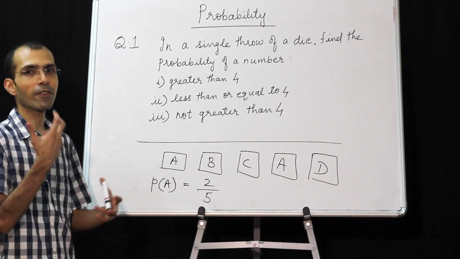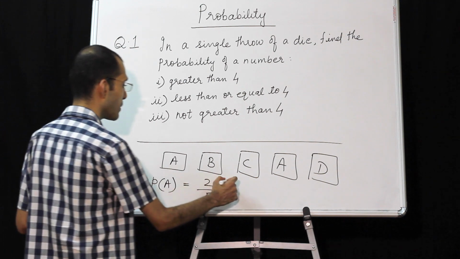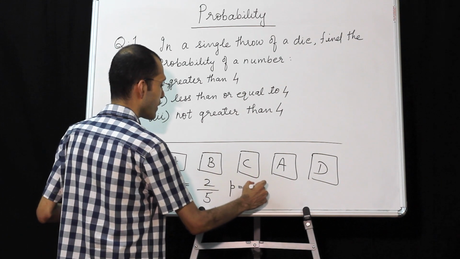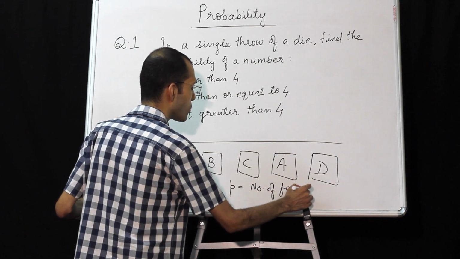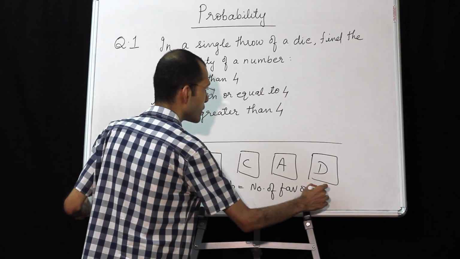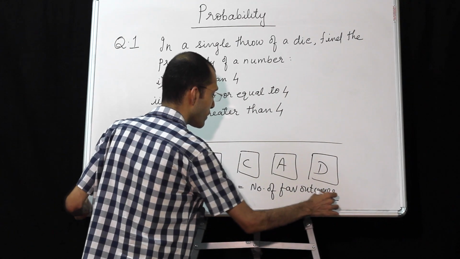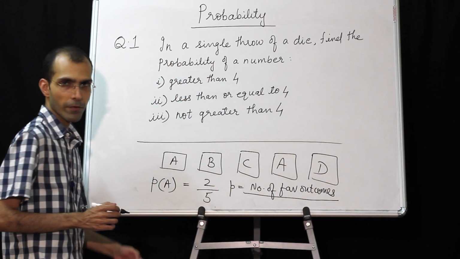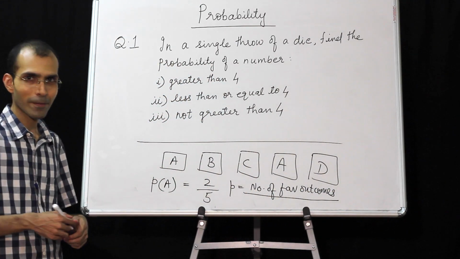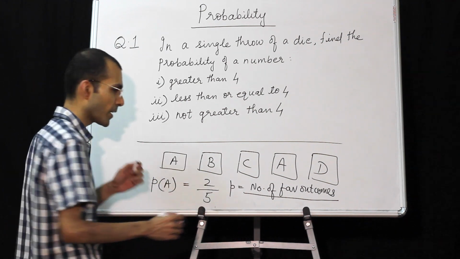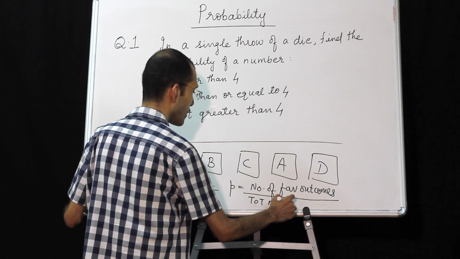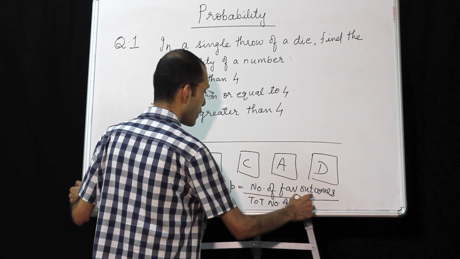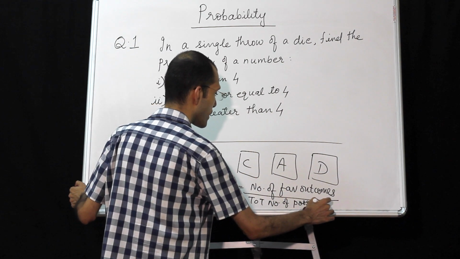Now from this, how can we define probability? Probability will be the number of favorable outcomes, favorable outcomes meaning what we want, divided by the total number of possible outcomes.